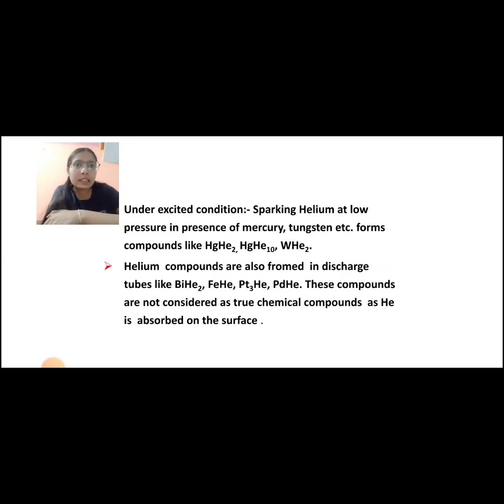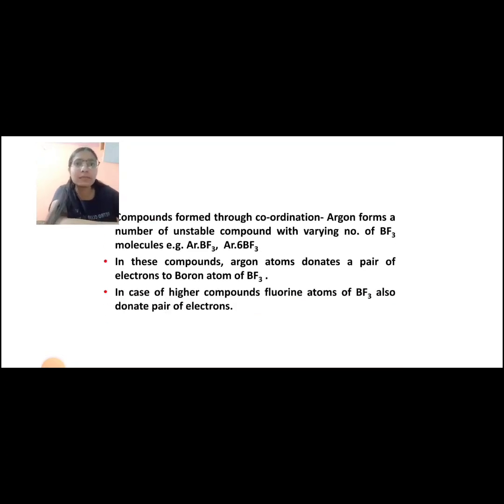Under excited conditions, sparking helium at low pressure in the presence of mercury, tungsten, etc. forms compounds like HgHe2, WHe2. Helium compounds are also formed in discharge tubes like BiHe2, FeHe, Pt3He. These compounds are not considered true chemical compounds as helium is absorbed on their surfaces.